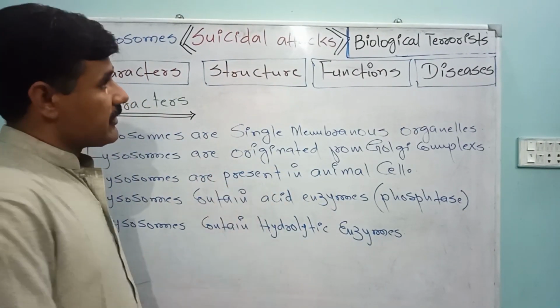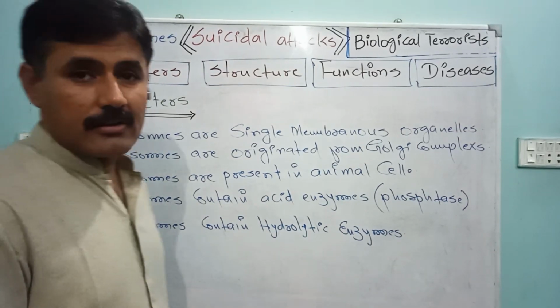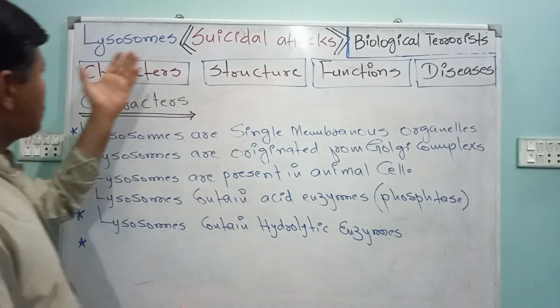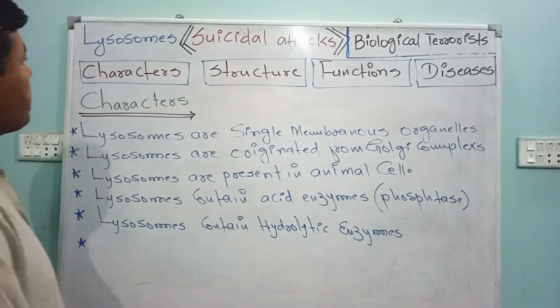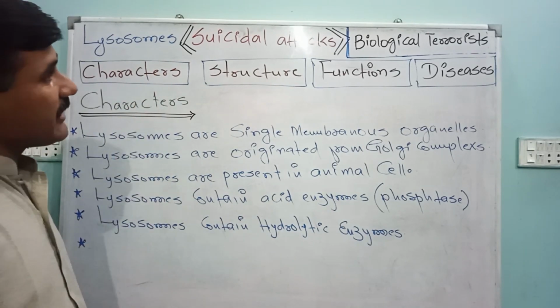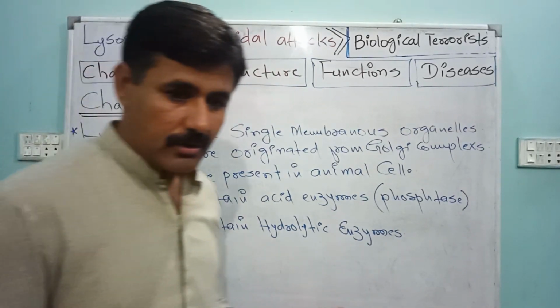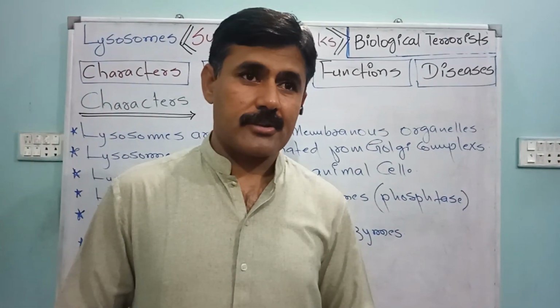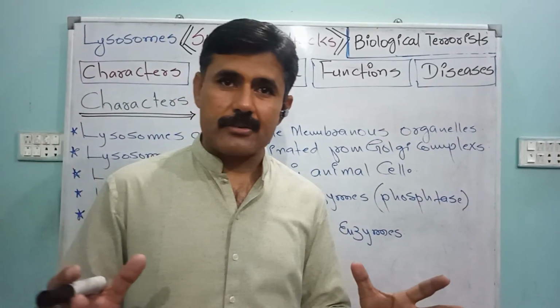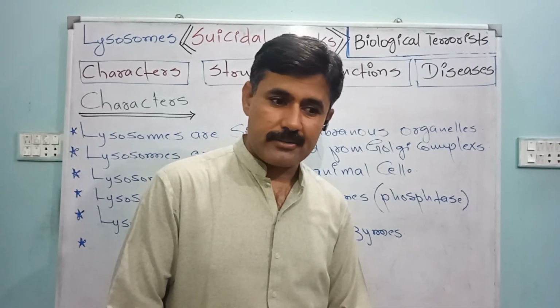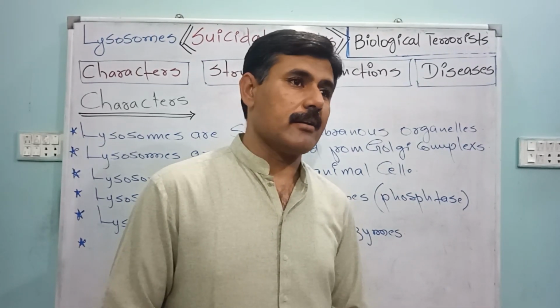And today we are going to discuss another organelle. We are going to discuss lysosomes today. Yes, lysosomes carry out suicidal attacks. They are also termed suicide sacs. Well, because when they burst, they release their enzymes, and these enzymes cause the lysis of the cell.